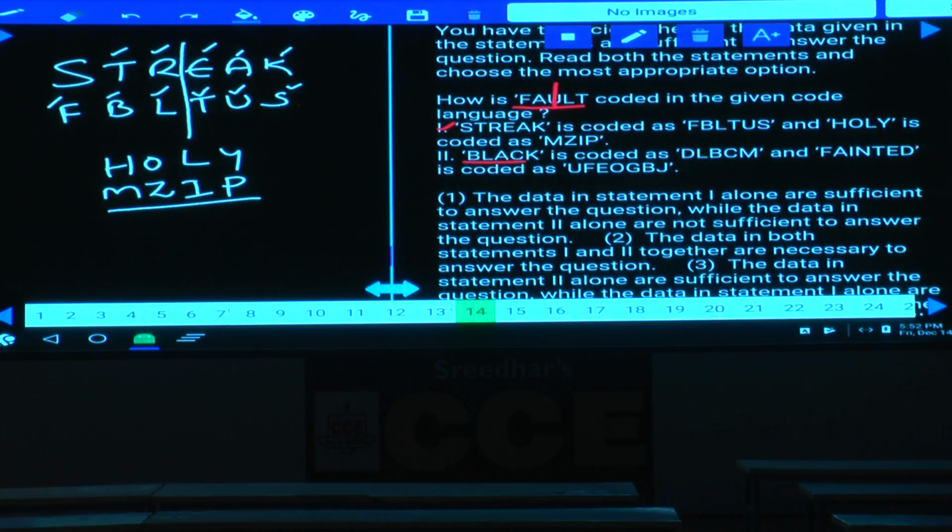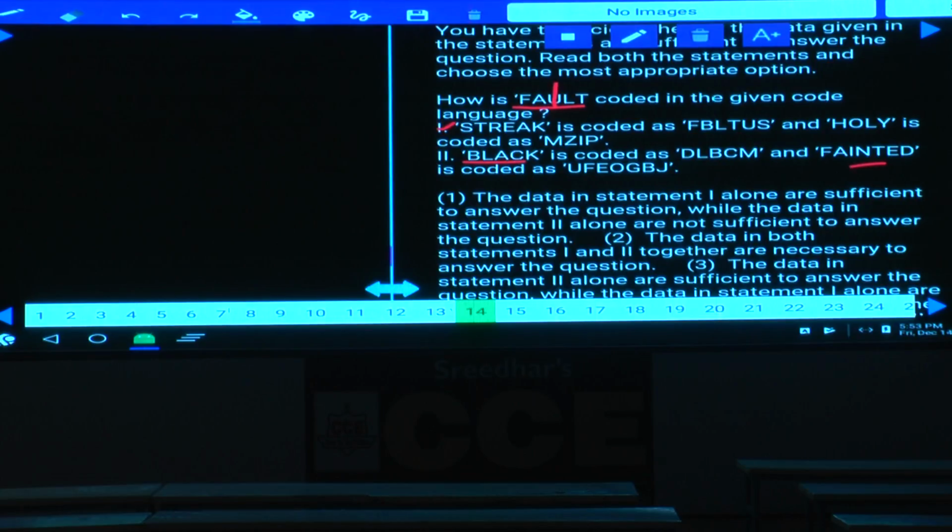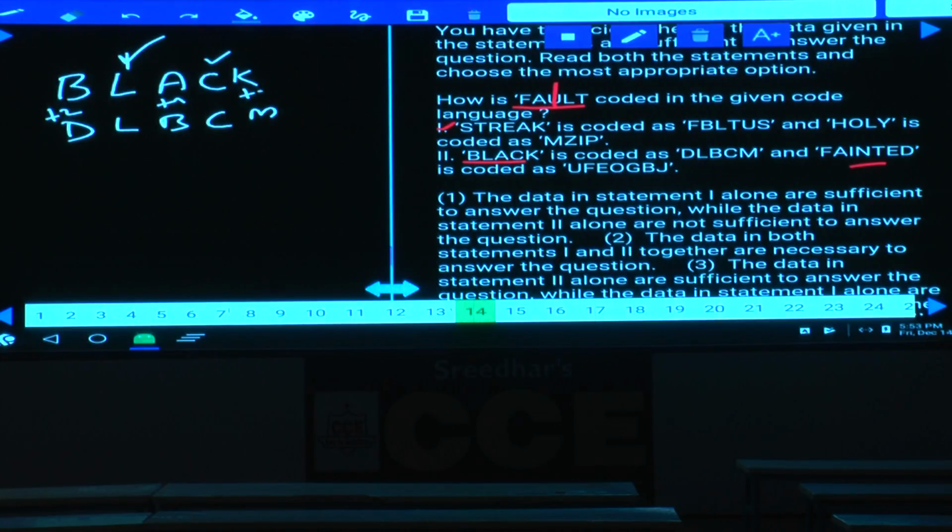Then black is coded and fainted is coded. Here in this one, 7 letters are there. And B, what is the code to this word? B, C, M, isn't it? Now the word black, whatever may be the logic, tell me whether we can determine the answer or not. There are also 5 letters. D, L, B, C, M. Now in this one, the second letter is constant, the fourth letter is constant, and the remaining plus 2, this is plus 1, and this is plus 2.